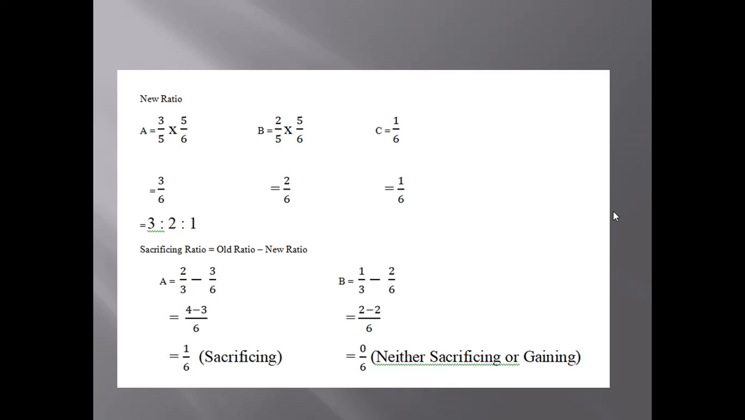Now, in this new ratio, we will not use the old ratio, unlike other questions, because it is clearly mentioned here that whatever is the remaining share, when C is coming for 1/6 share, the remaining share is 5 by 6, isn't it? This 5 by 6 will be shared by A and B as per the ratio of 3 is to 2, that is 3 by 5 and 2 by 5.